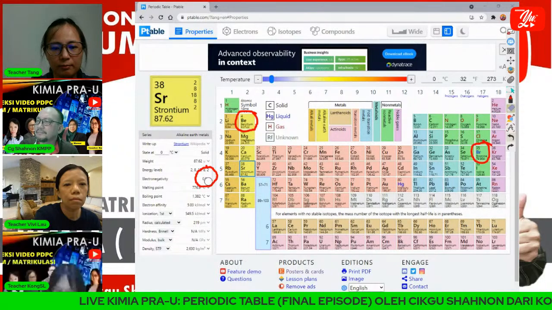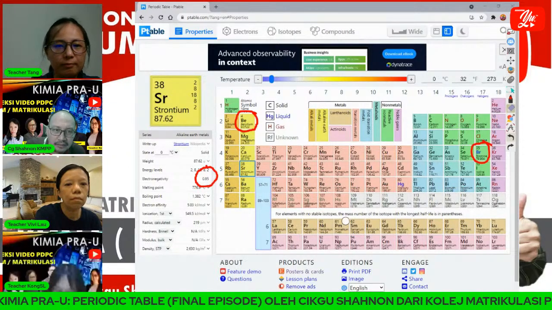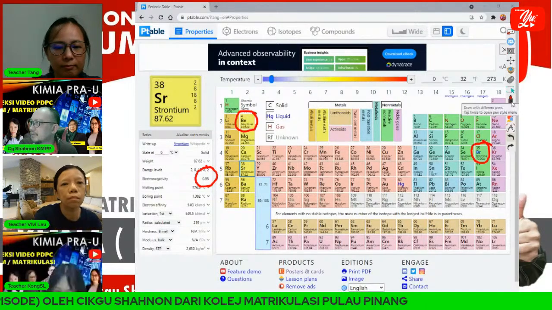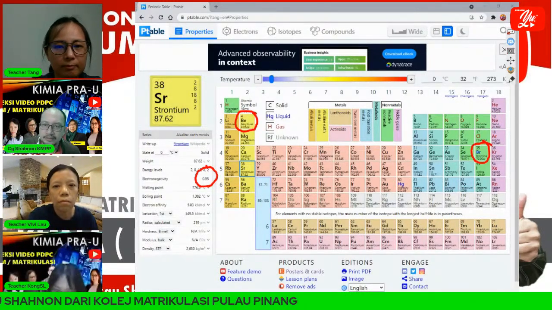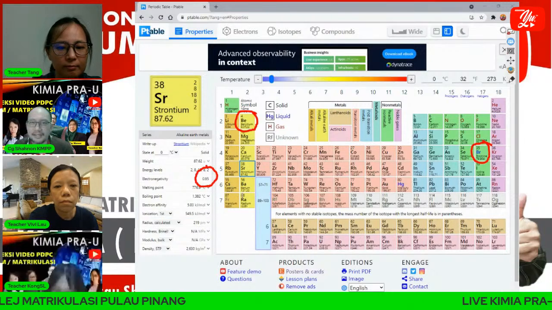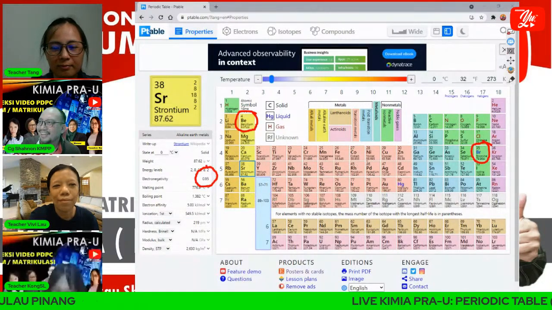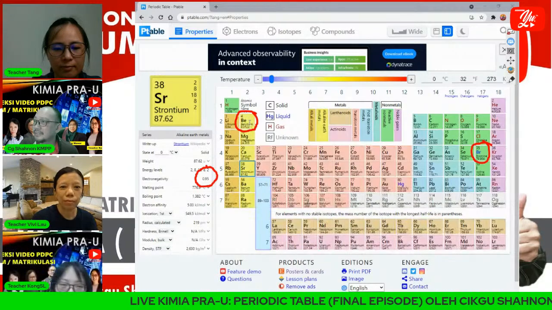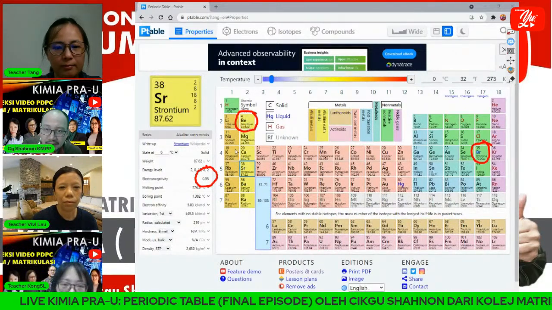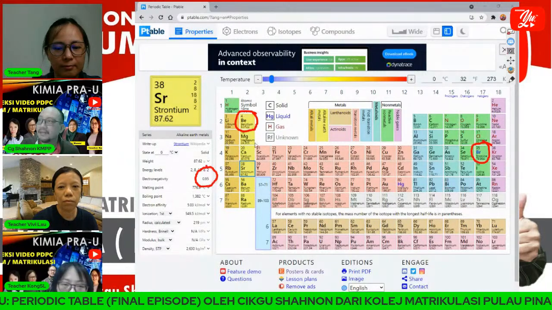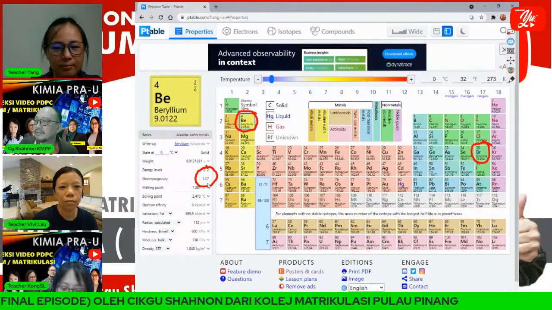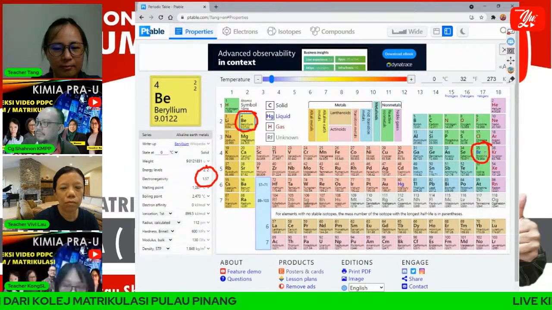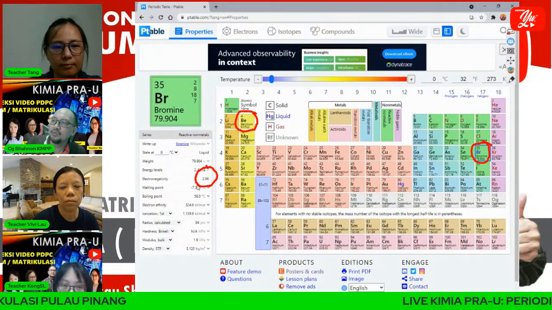And we have a value here. We can show it here. I think it is very small, but I can read it for you. Anyone to answer this? No one. Okay, let me show you the answer. I think no one wants to answer. Okay, this is the value of beryllium, 1.75, and for bromine, 2.96.